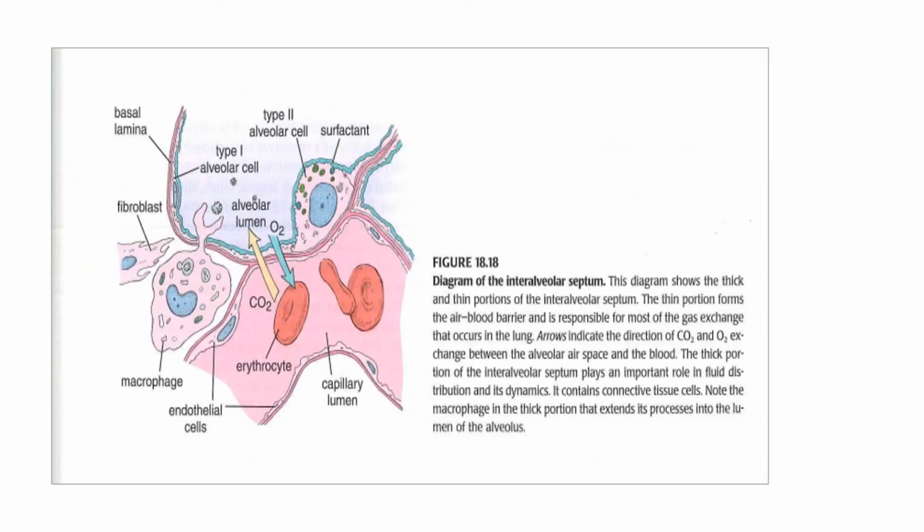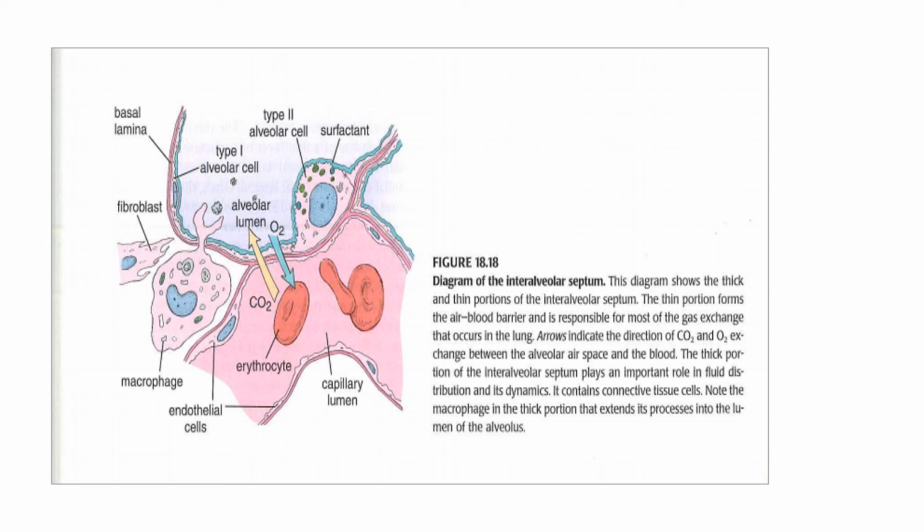If you see, this is showing the blood-air barrier. Sometimes you are asked in the examination or in the viva, what is the blood-air barrier composed of, or the components of the blood-air barrier, one and the same thing. It is responsible for the gas exchange. So we have the thin segment and the thicker segment of the alveolar wall. In the thin segment, the two basement membranes almost fuse with each other. This is the thin segment where the exchange occurs.